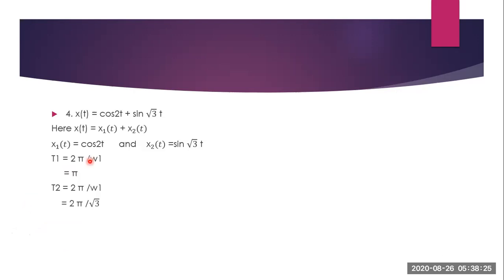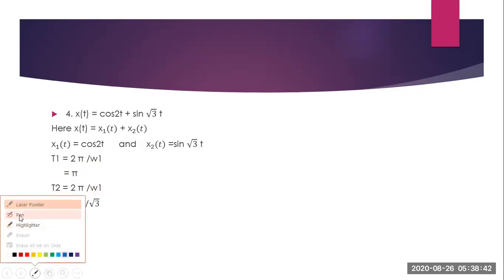Next is x of t equal to cos 2t plus sine root 3t. Now this is a sum of two signals where x of t is equal to x1 of t plus x2 of t. x1 of t is cos 2t and x2 of t is sine root 3t. Now what is the condition for checking whether the signal is periodic or not? You have to independently find the time periods of x1 of t and x2 of t, and then find the ratio. If the ratio gives you a rational number, then it is periodic.